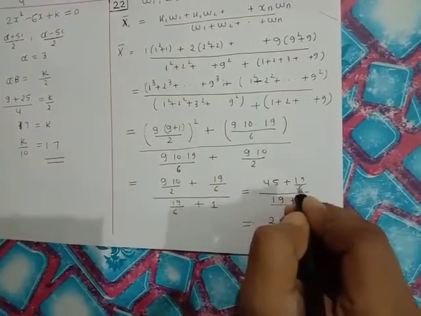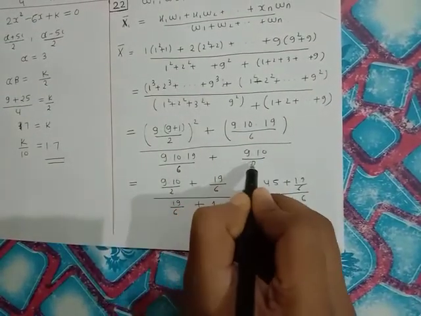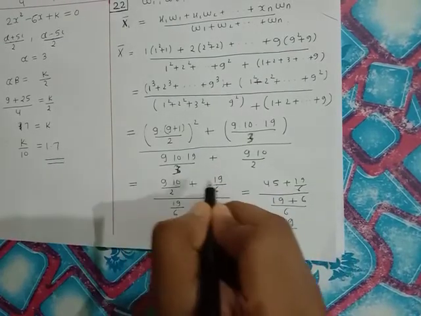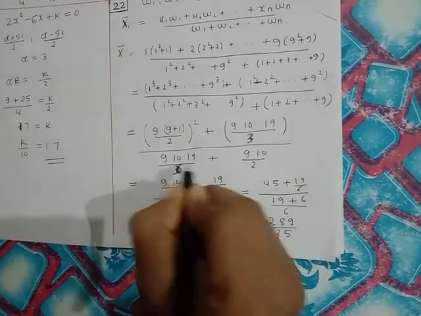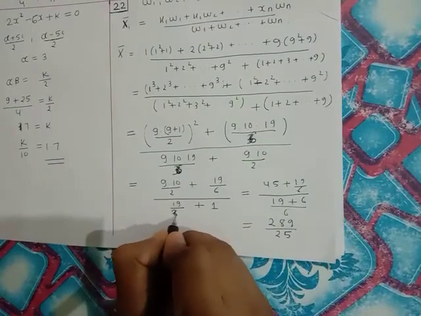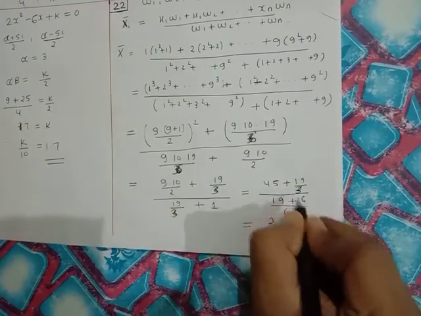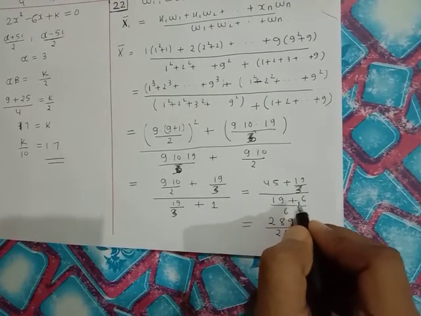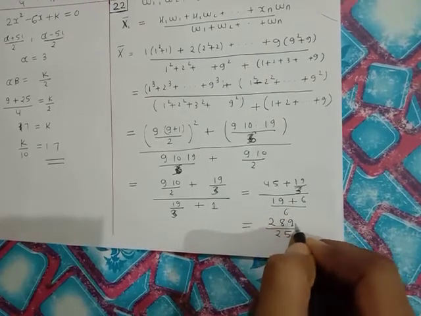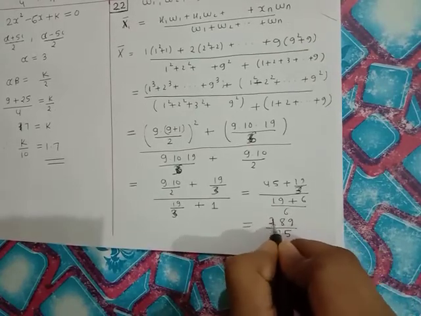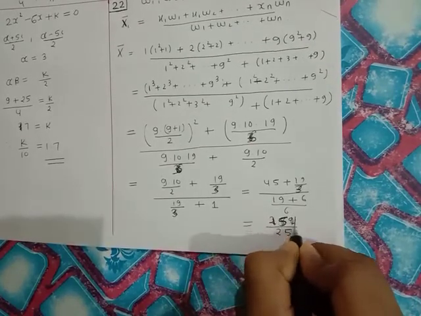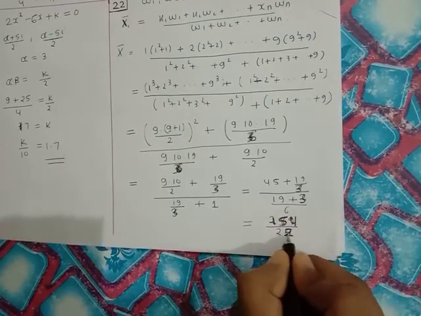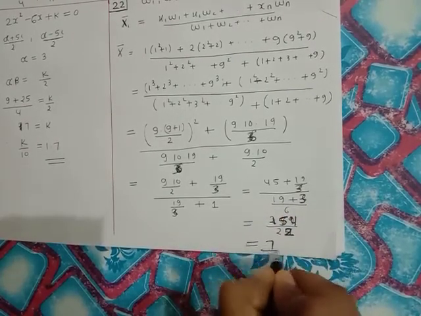Actually one mistake happened: when 9 into 10 by 2 is cancelled, a 3 comes here, and a 3 also comes in this term. So here it is 6, but here it will be 3. So 45 into 3 plus 19, that is 135 plus 19, which is 154. So 154 upon 22, that is, the answer is 7.